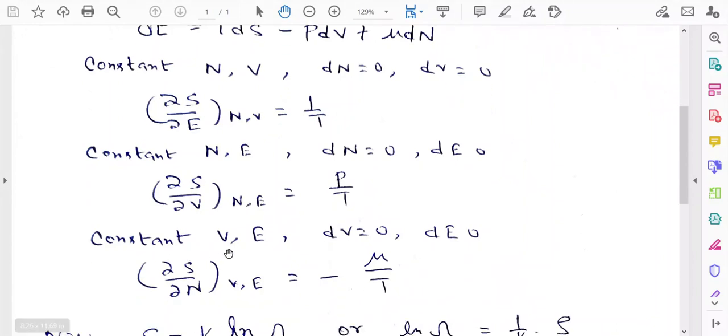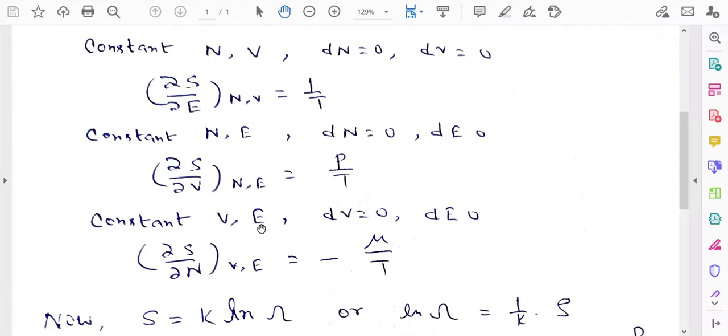Similarly, for constant V and E, dV is equal to 0, dE is equal to 0, and just like the previous process, we can show from this equation that del S by del N for V and E constant is equal to minus mu by T.